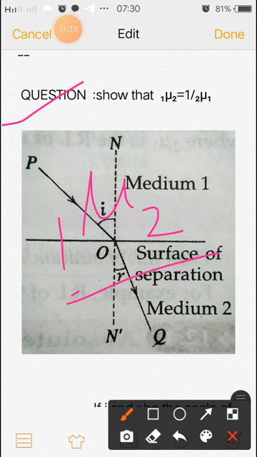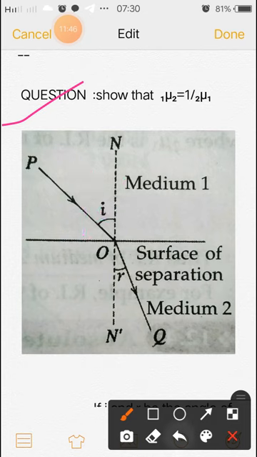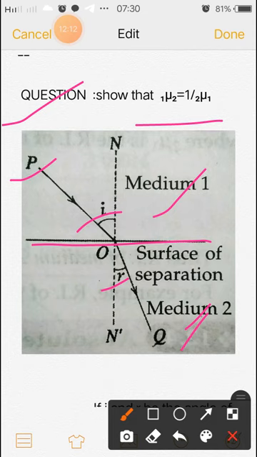And similarly, what is the meaning of 2mu1? This is the refractive index of medium 1 with respect to medium 2. So we have to prove that 1mu2 is equal to 1 by 2mu1. So look at the picture. This is the diagram. PO is the incident ray and OQ is the refracted ray, I is the angle of incidence and R is the angle of refraction. This is the separating surface, this is medium 1, this is medium 2.